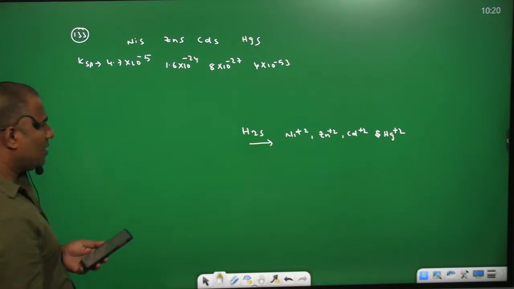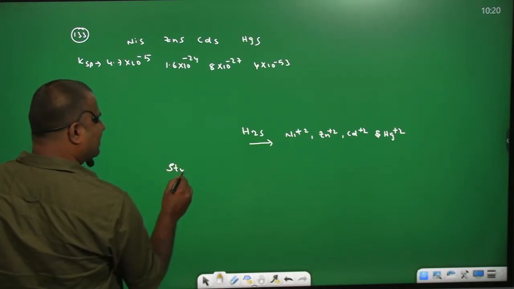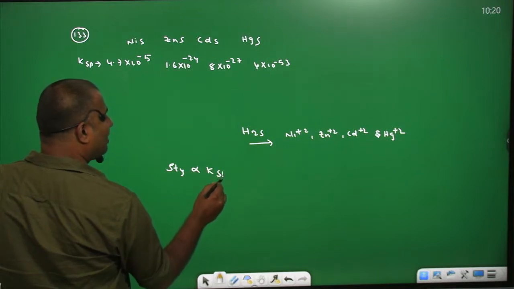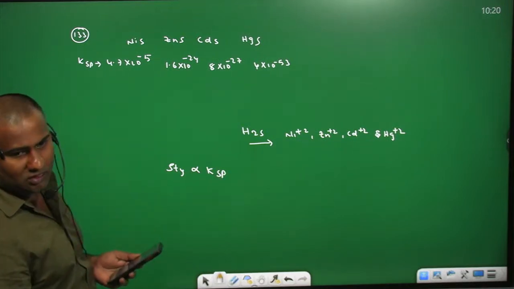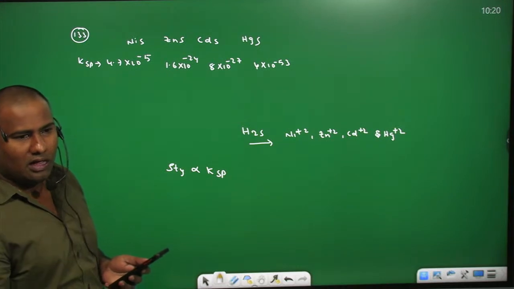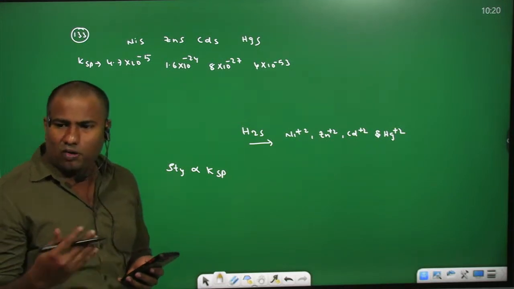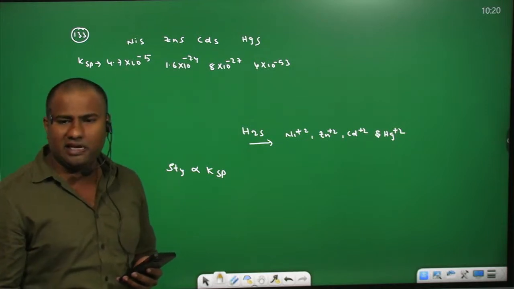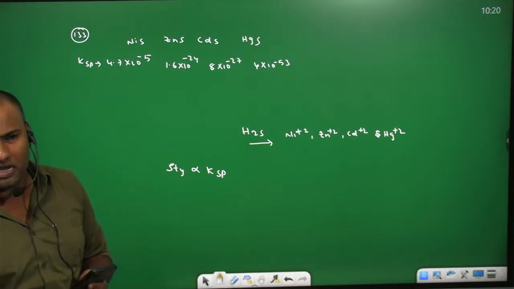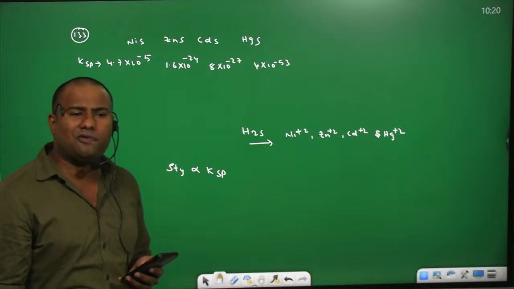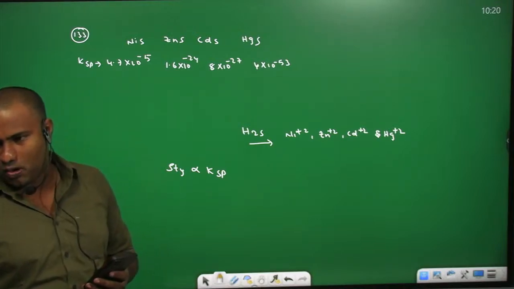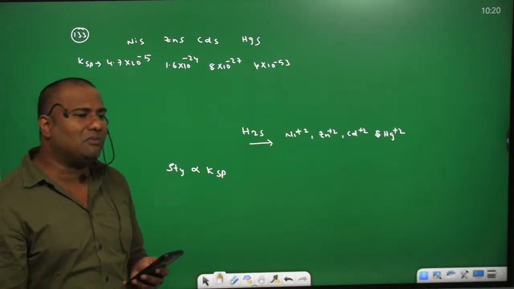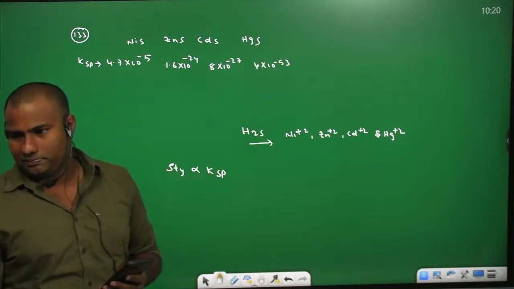Remember, the solubility of any substance is directly proportional to the solubility product. The compound which has less solubility product can form precipitate easily. The one which has more solubility product could not form precipitate easily.